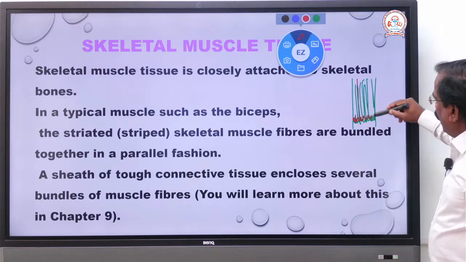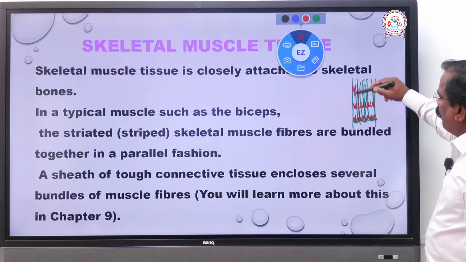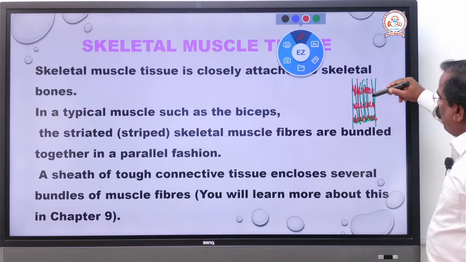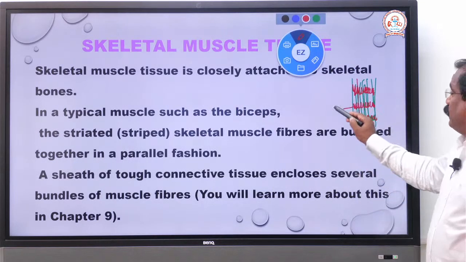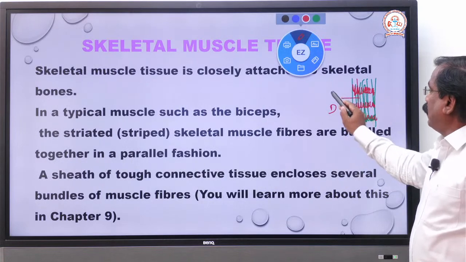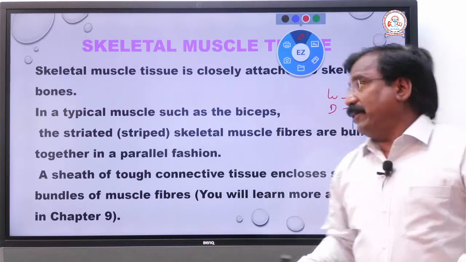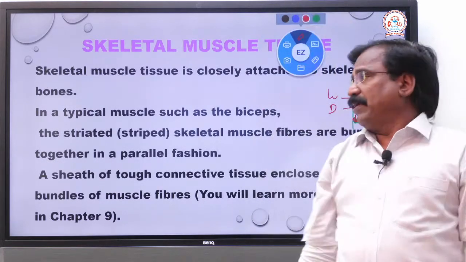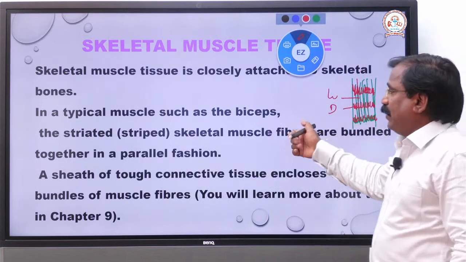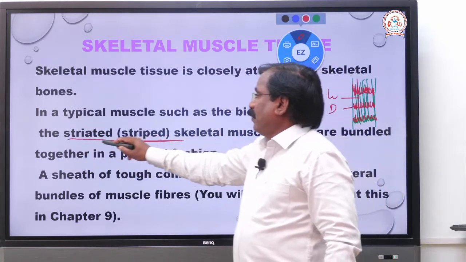In the muscle, light and dark bands, striations, are there. This is the dark band and this is the light band. Dark and light bands alternating, that is striations, stripes. That's why this muscle is called striated or striped muscle.